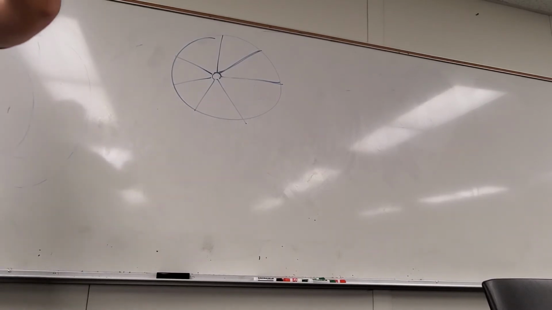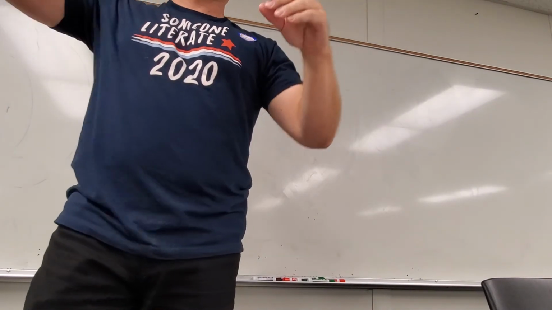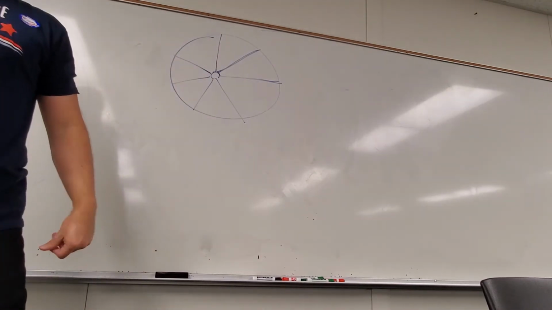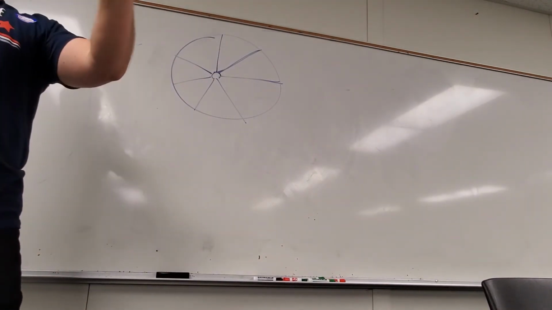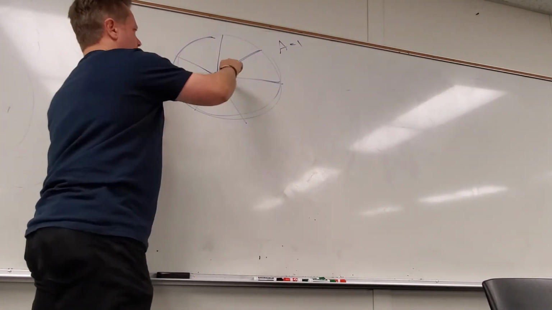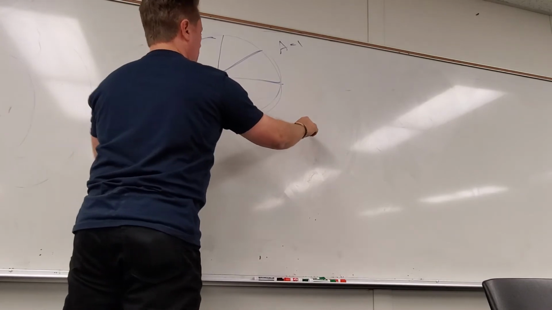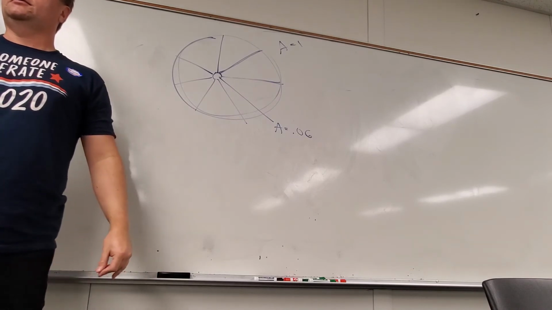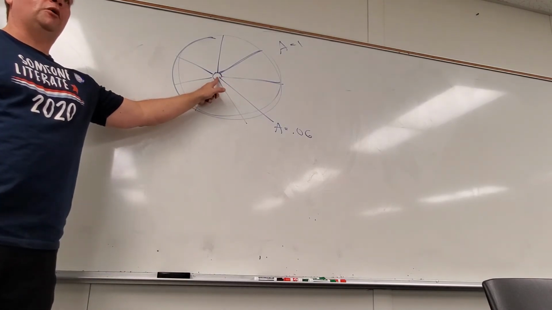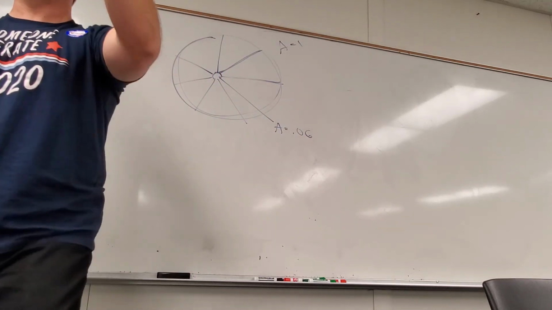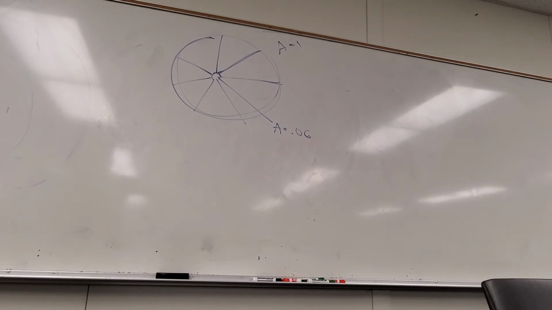So the probability of me randomly throwing darts up there is smaller for this because it's equivalent to the area, in a sense. In fact, if the area of the dartboard was 1, and let's say the area of this is 0.06, or something, just to make something up, what's the probability that I randomly throw it here? 6%. It would be equal to the area of that place. So we intuitively know that this kind of thing is related to the area. That's why it's hard to get it in that.